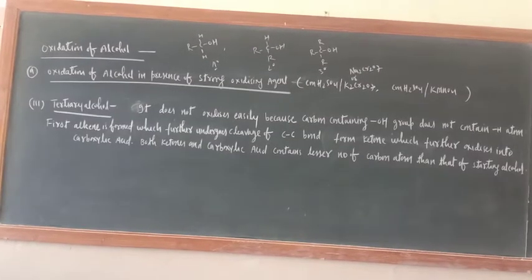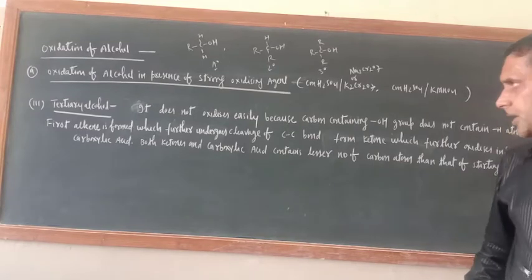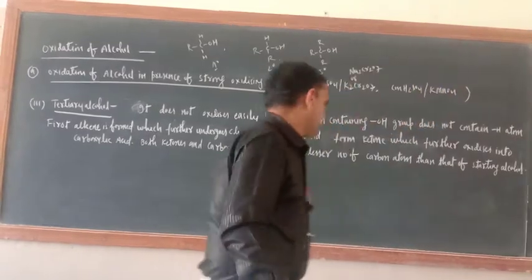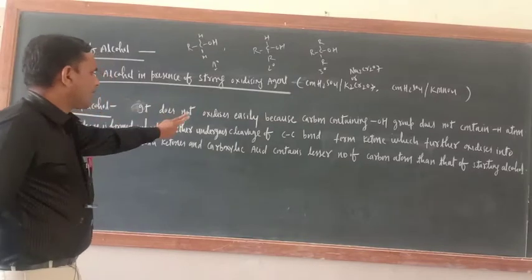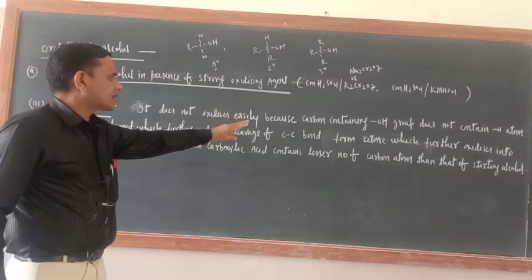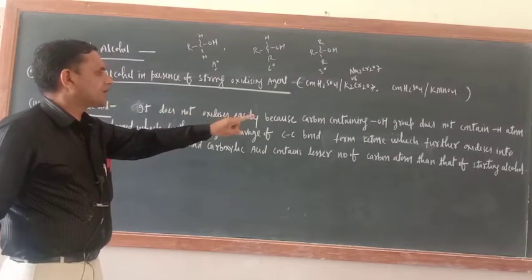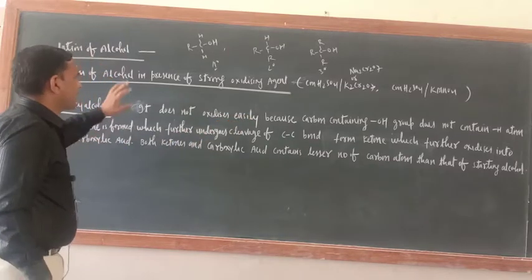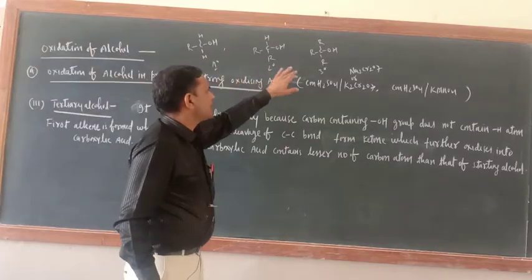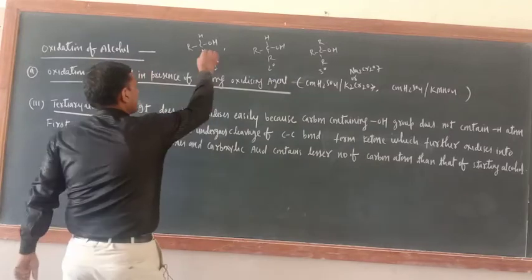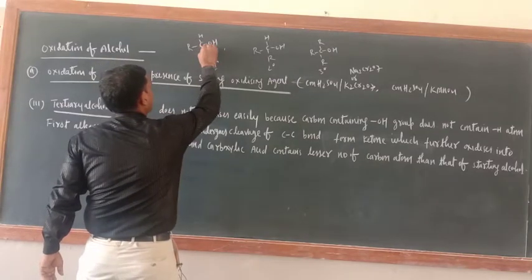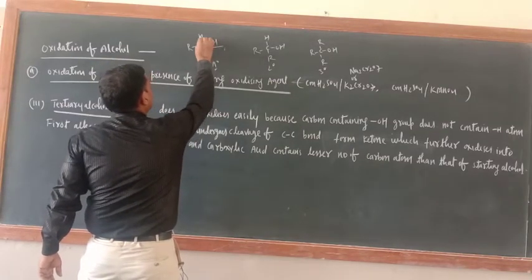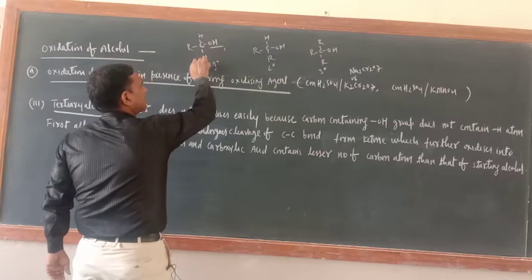So just see here, tertiary alcohol. Oxidation of tertiary alcohol does not occur easily because the carbon containing the OH group does not contain an H atom. Just see, this is 1 degree, 2 degree, 3 degree alcohol. In 1 degree alcohol, this carbon atom containing the OH group has 2 hydrogens, that is why it is 1 degree.